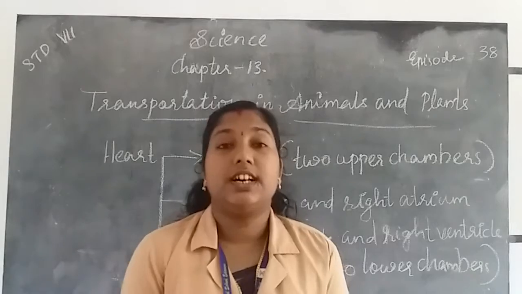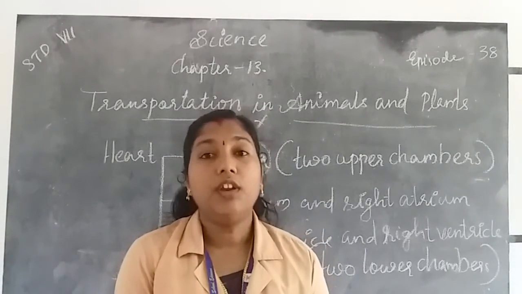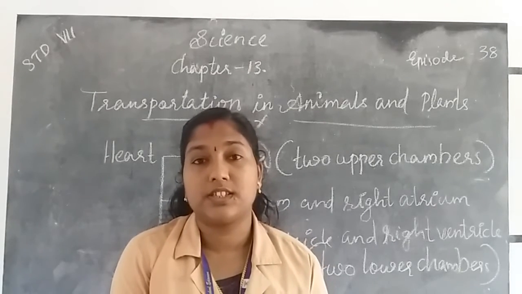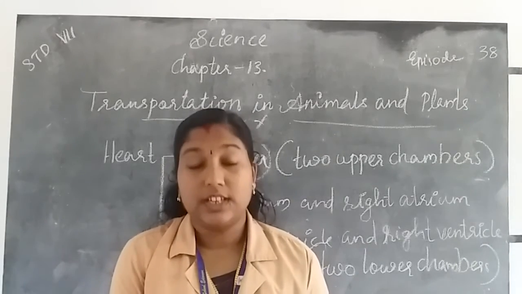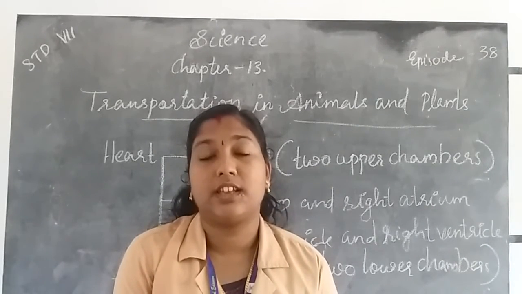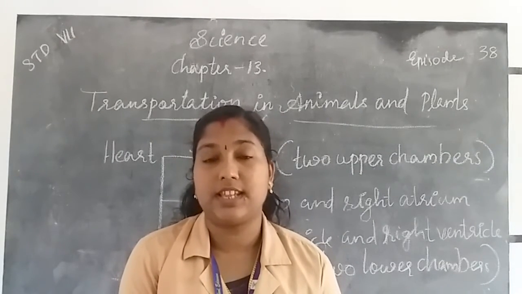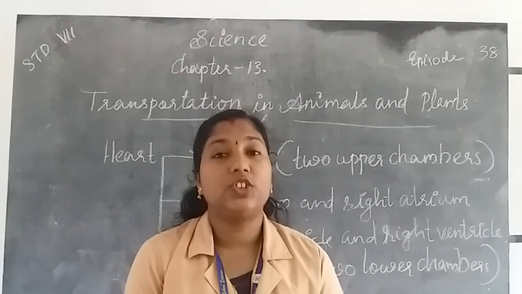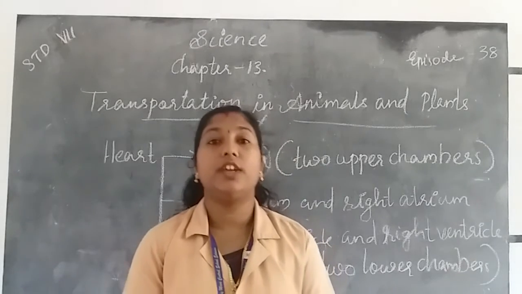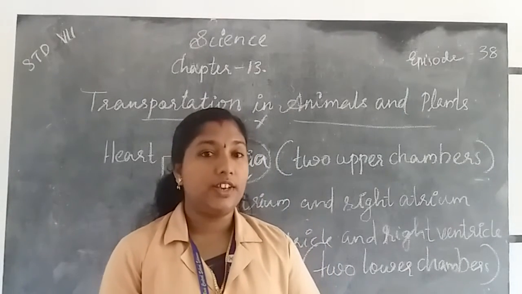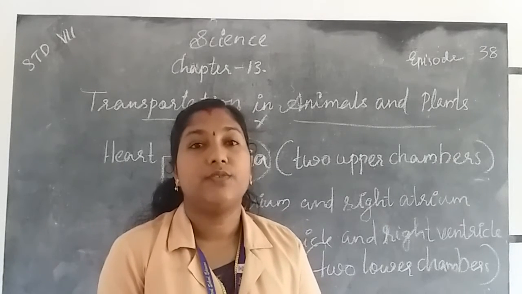Then next we learn the heart has four chambers. Which are the four chambers? The two upper chambers are called atria: left atrium and right atrium. Then the two lower chambers are called ventricles: left ventricle and right ventricle.